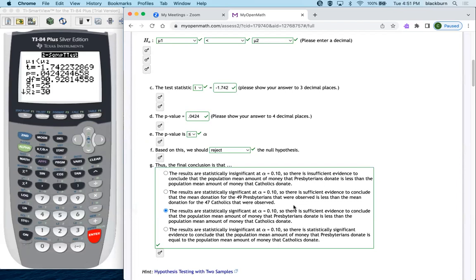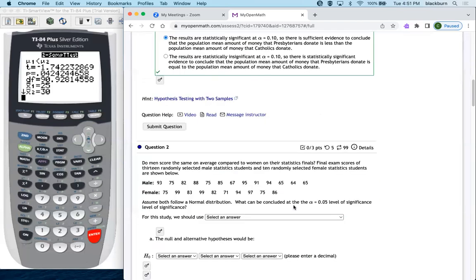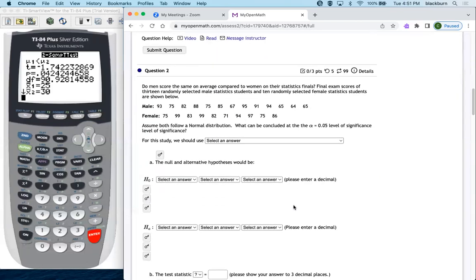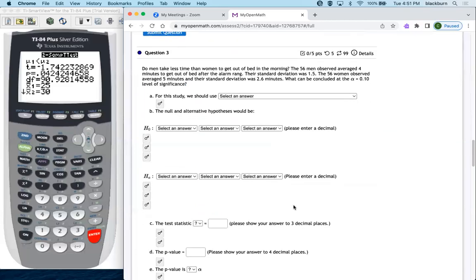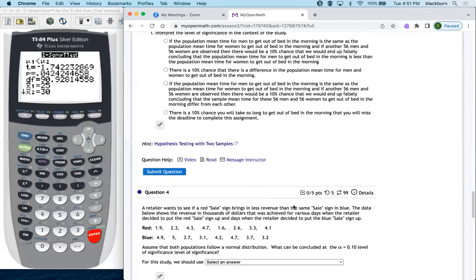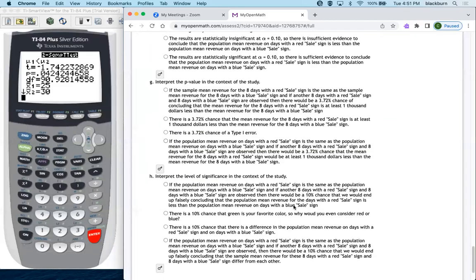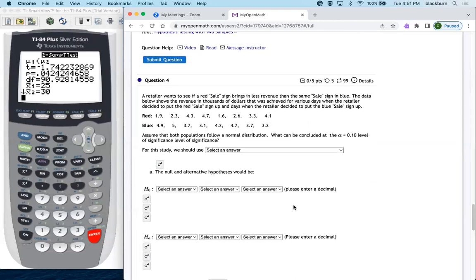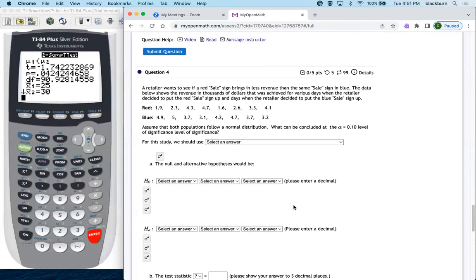So let's check out one more of these ones. Let's see. So here we have one that has a table in it. Do we have a table down here? Oh, good, we got a table down here too. So let's do this one that's got a table in it. So this one, we actually have to enter these data values. Because they're independent, right? A retailer wants to see if a red sale sign brings in less revenue than the same sale sign in blue.